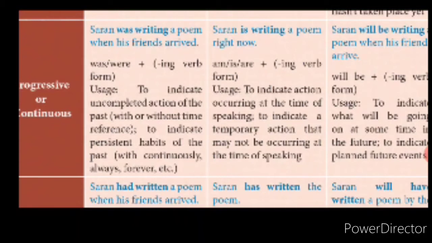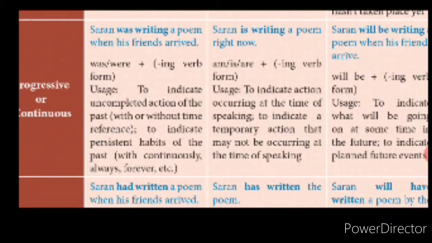First situation, to indicate the action occurring at the time of speaking. Okay, he is writing when I am talking to him. Okay, they are playing in the ground when I was listening to my class in the second floor. Like that. Okay, so whenever you are talking, something is happening simultaneously. That happening will be mentioned in present continuous tense. Got it?